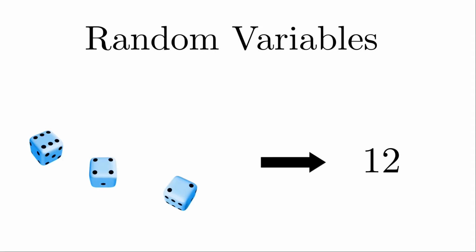Related to the concept of a random variable is the idea of a cumulative distribution. Even though we don't know beforehand the results of an experiment, we still know how likely the different outcomes are. A cumulative distribution is just a function F of x giving the probability that X is less than x.